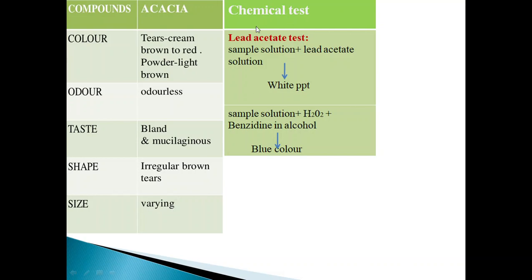Next is chemical test. The first test is the lead acetate test. Here the aqueous solution of the acacia sample is treated with lead acetate solution. It will give a white precipitate. Next, the sample solution on treatment with hydrogen peroxide and benzidine alcohol gives a blue color. This blue color is because of the presence of the oxidase enzyme.